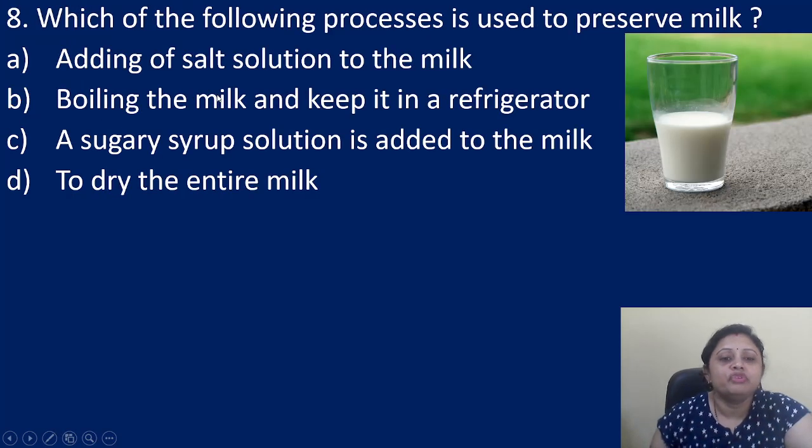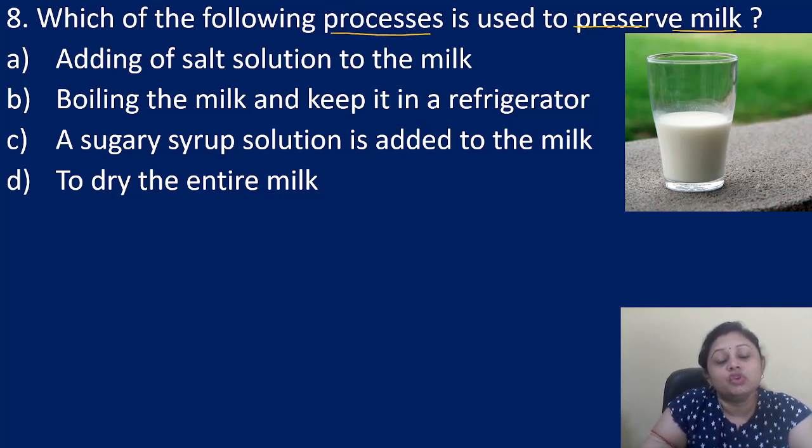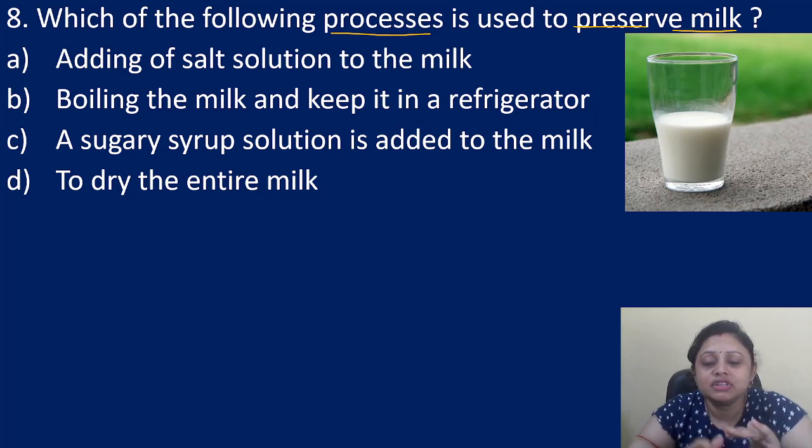Next is: which of the following processes is used to preserve milk? Option A, adding of salt solution to the milk. B, boiling the milk and keeping it in a refrigerator. C, a sugar syrup solution is added to the milk. D, drying the entire milk. So, how can we preserve the milk? We can preserve the milk by first boiling it, and after boiling we need to refrigerate it.